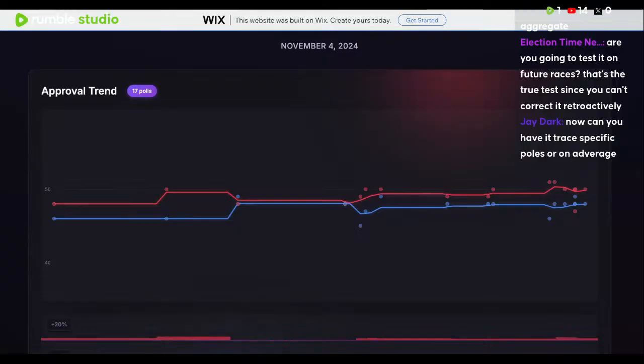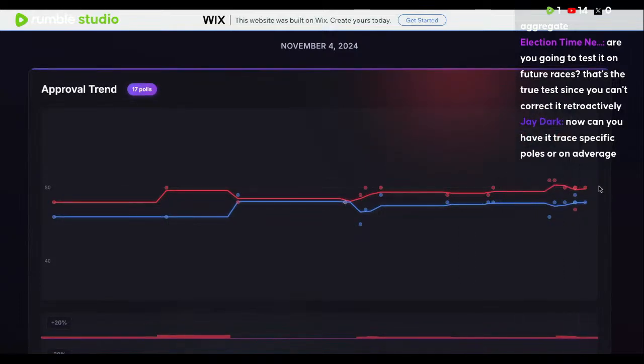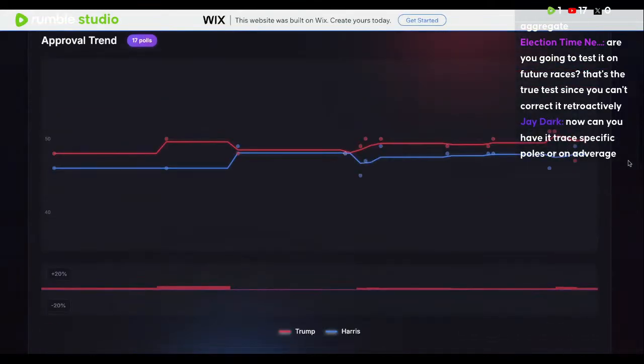And in Nevada, this was a crazy error. They had Trump up half a point and he won by 3. We had him up 2 in ours. So ours has much less of a polling error than his does. And by the way, just FYI, Harris never had the lead. I'm just putting this out there. Harris literally never had the lead in the state at all. She never was ahead in Georgia against Donald Trump, according to our polling averages.